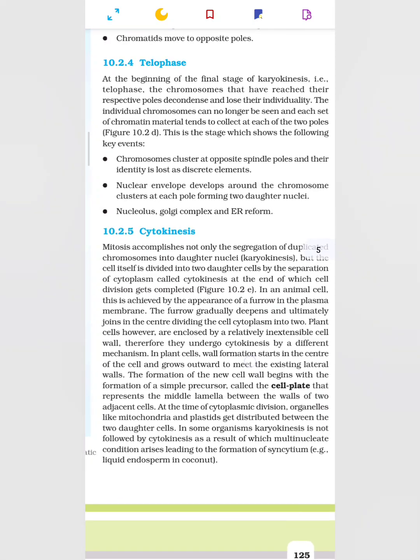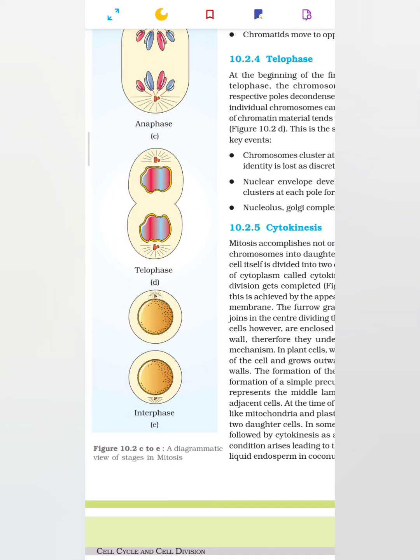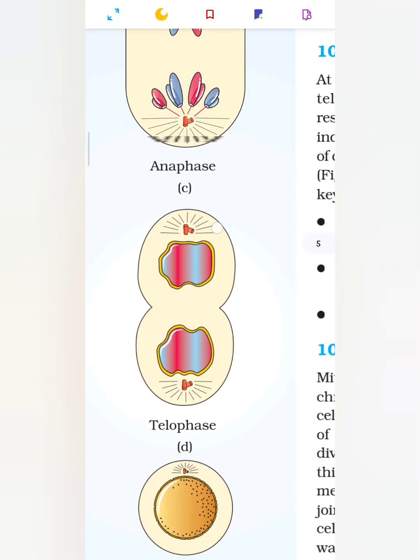10.2.4 Telophase. At the beginning of the final stage of karyokinesis, that is telophase, the chromosomes that have reached their respective poles decondense and lose their individuality. The individual chromosomes can no longer be seen and each set of chromatin material tends to collect at each of the two poles. Figure 10.2d. Telophase.